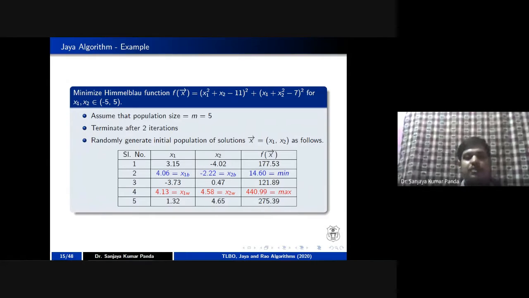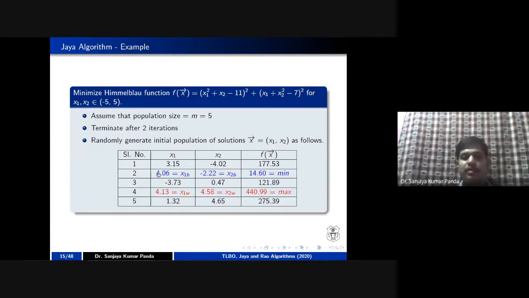So 2 iterations means we will use a 2-step process, and after the 2-step process, whatever value we are getting, we are assuming that the value is out of the population, the best population. So what I am doing, I am generating random numbers in the range of -5 to 5, like the lower bound and upper bound. Once that is generated, these values are put in the function f of x. Once you put the values in f of x, you get the fitness. And as our objective is to minimize this function, obviously the lowest value is the best solution and the highest value is the worst solution.